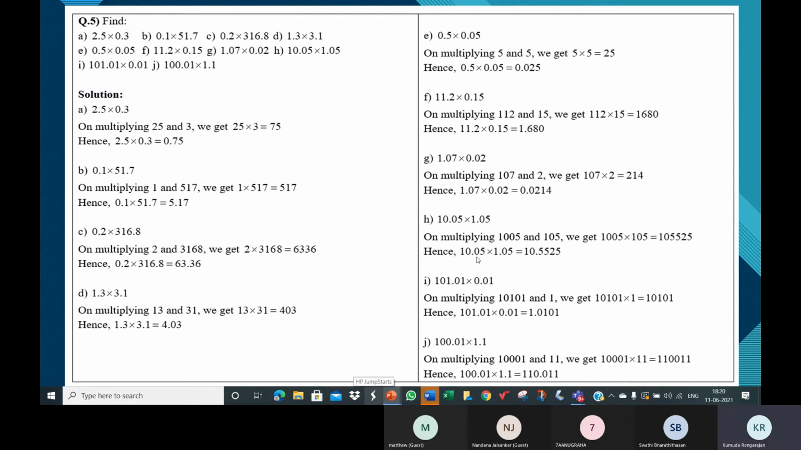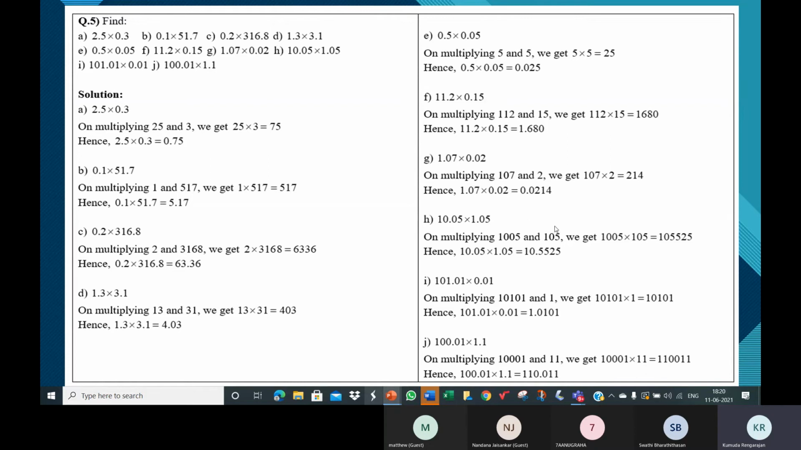See the H one here, CH here. So we'll multiply 1005 and 105 without the decimal point. So 1005 and 105, do the regular multiplication.